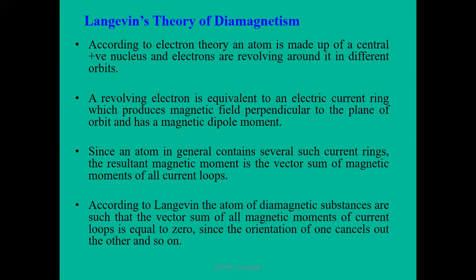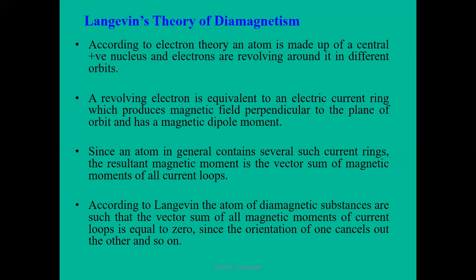According to Langevin, the atoms of diamagnetic substances are such that the vector sum of all magnetic moments of the current loops is equal to 0, since the orientation of one cancels out the other. Because in diamagnetic material, the atom has an even number of electrons in its outermost shell, that is, the valence number of electrons is even.